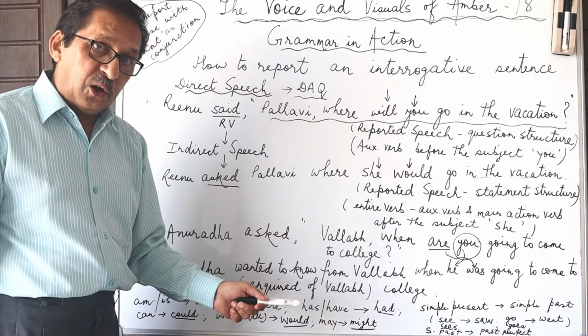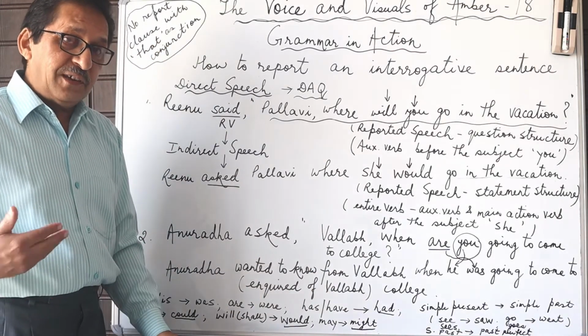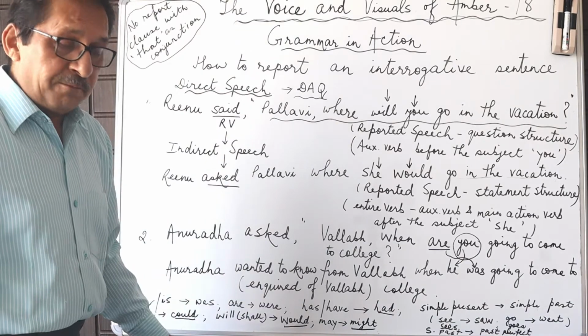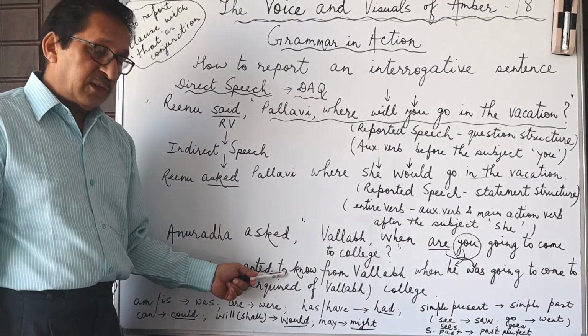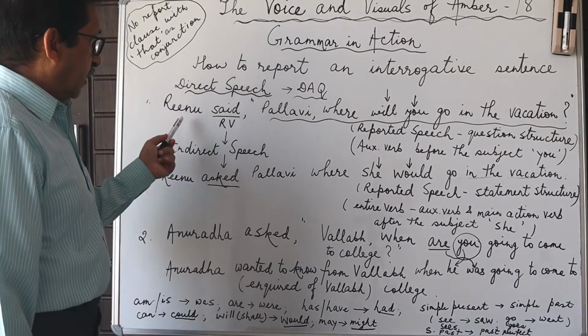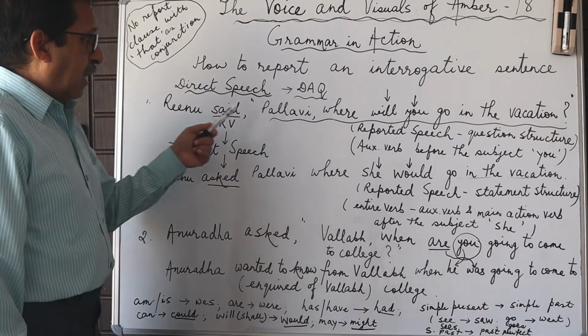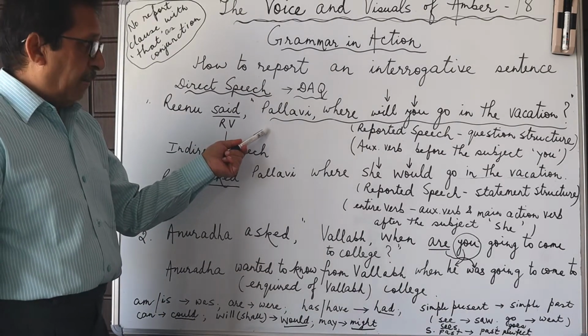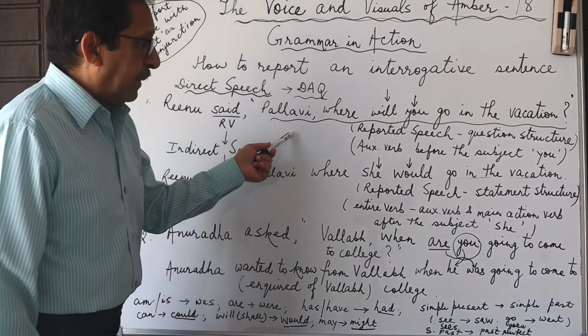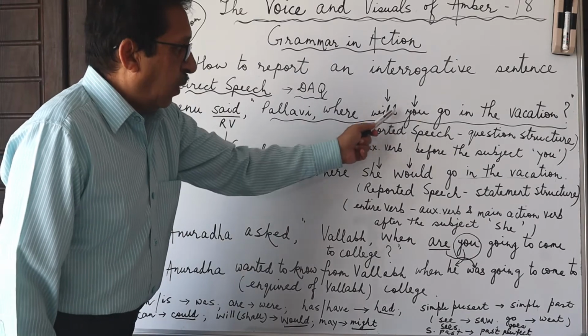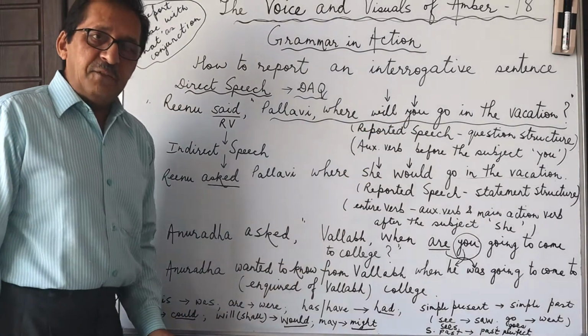"Wanted to know" is another very sensible and practical reporting or introducing verb. Over here also it could have been Renu inquired of Pallavi, or Renu wanted to know from Pallavi where she would go in the vacation.